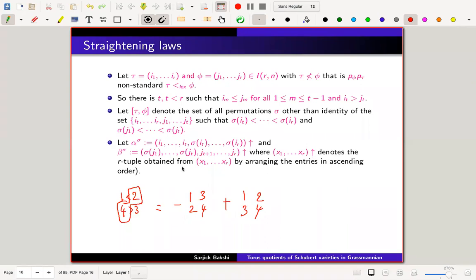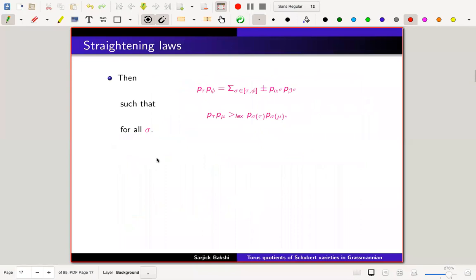So this is the straightening principle. To write it more formally, alpha sigma is i_1 to i_t, sigma of i_t to sigma of i_r, arranged in ascending order, and beta sigma likewise. Then the straightening rule says that the product P tau times P phi is a summation over sigma in the shuffle set of plus or minus P alpha sigma times P beta sigma. This is a very crucial condition. Again there is a typo here, this is phi.